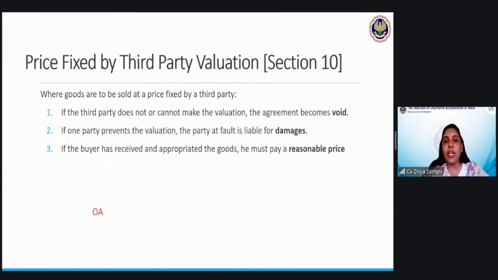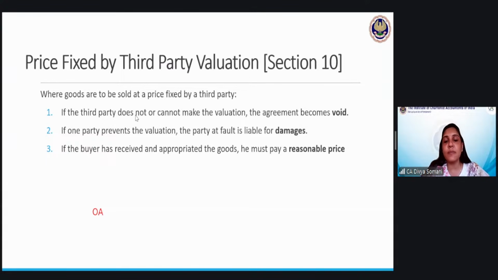So if Mr. Ram is not agreeing to do the valuation, what will happen to this contract? This contract will become void because the main condition of this contract was that the third party will fix the value for the contract. Since the value is not decided, the contract becomes void. Now what will happen? They may hire another valuer for that purpose, or maybe they can decide the price amongst themselves. Whatever the case may be, that can happen. This is what is mentioned in the first point. So I'm reading it in full: where the goods are to be sold at a price fixed by a third party, if the third party does not or cannot make the valuation.